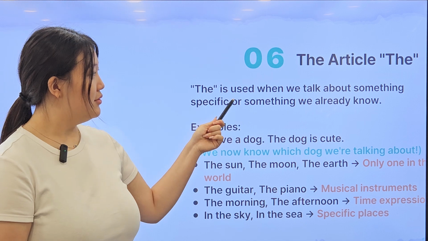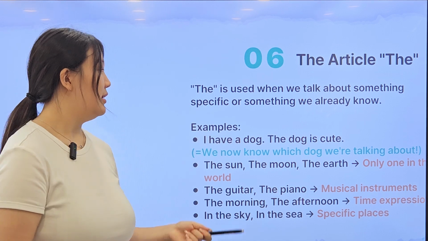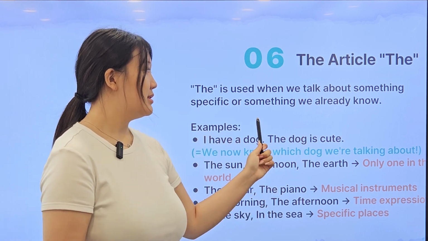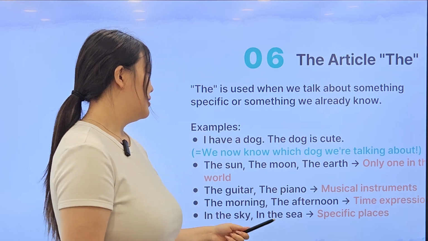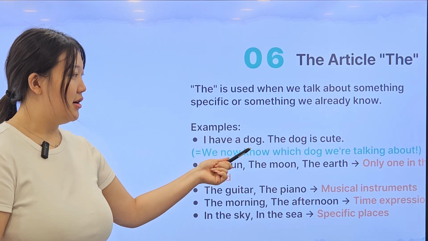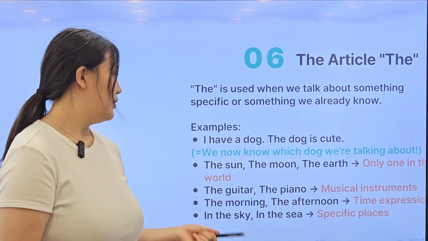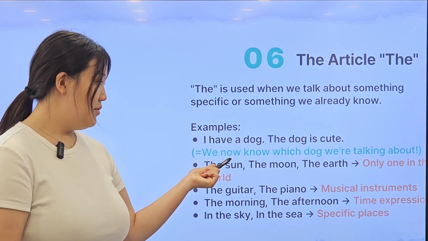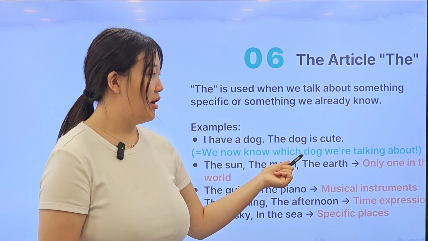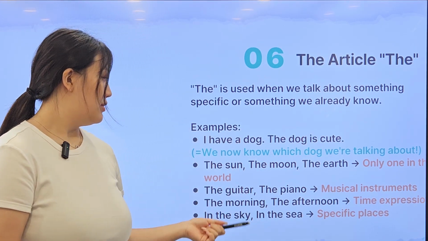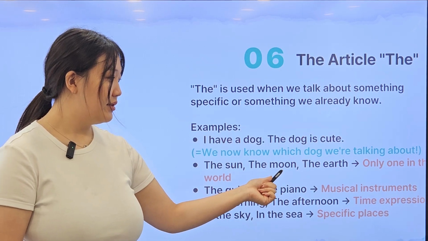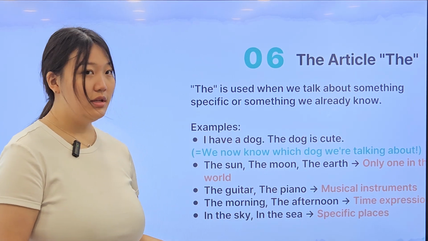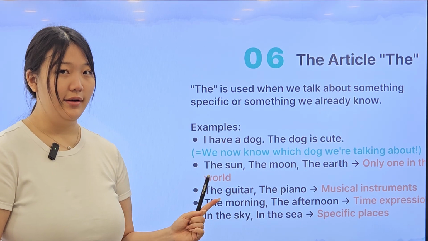The is used when we talk about something specific or something we already know. So for example, I have a dog. The dog is cute. So what does it say? We now know which dog we're talking about. The sun, the moon, the earth. There's only one in the world.